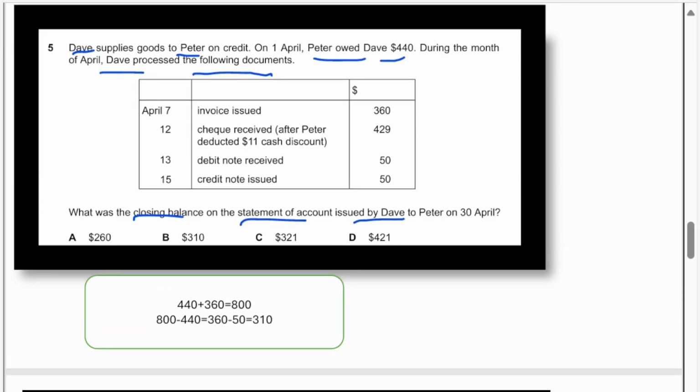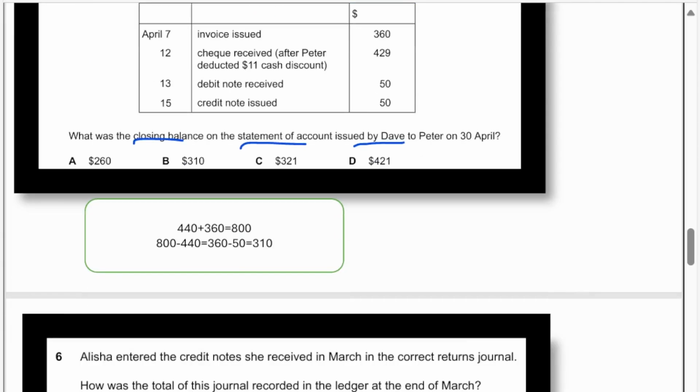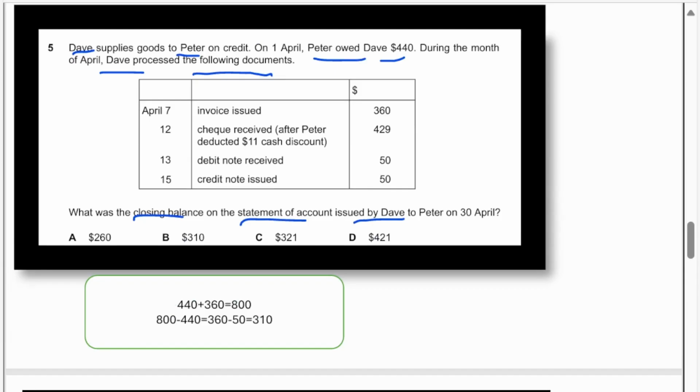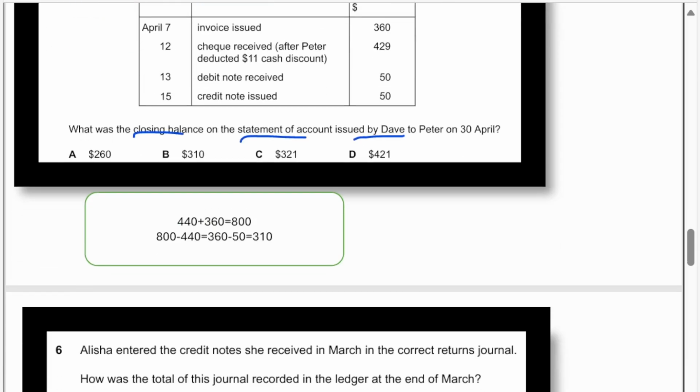Then after the 12th, what happened? Check received. Check received from whom? Peter. So how much? 429. 429 means Peter is a reliable customer. He paid the money on time. That's why he got the discount. That's why he paid only 429. That means this 440, he closed it. Got it? So from the 800, 440 you have to minus, the remaining balance is 360.